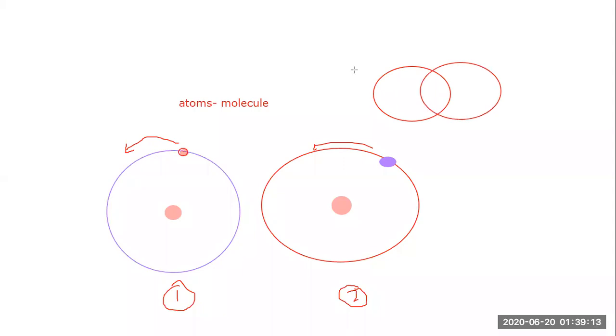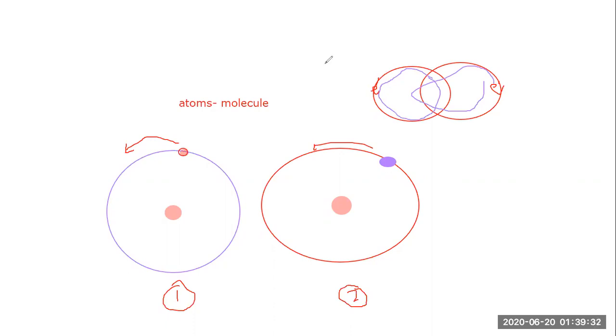So what happens with the electrons? Electrons are revolving here as well as here. This electron starts revolving like this, and this electron revolving like this. So they form a denser part here. Whenever they combine, they share.